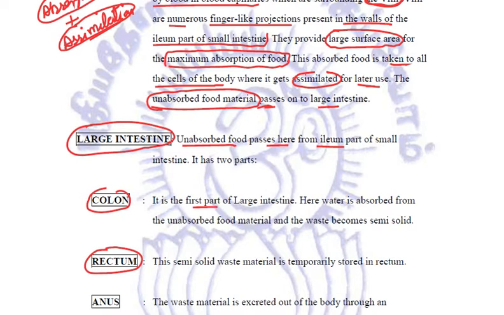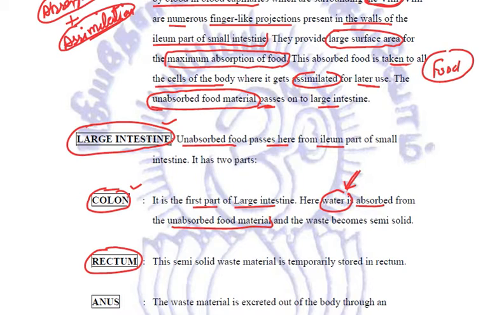Colon is the first part of the large intestine. Here, water is absorbed from all the unabsorbed food material, which is now a waste for the body, but the water is still useful. So all the water is absorbed in the colon part. Now we need to relate that the process of absorption of food takes place in the ileum through villi, but the absorption of water takes place in the colon part of the large intestine.